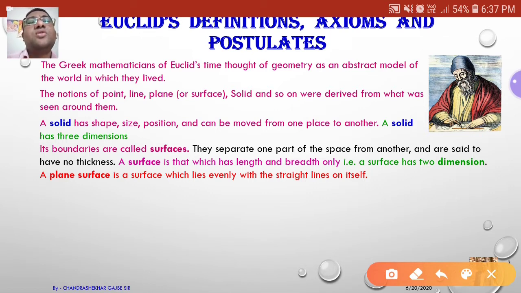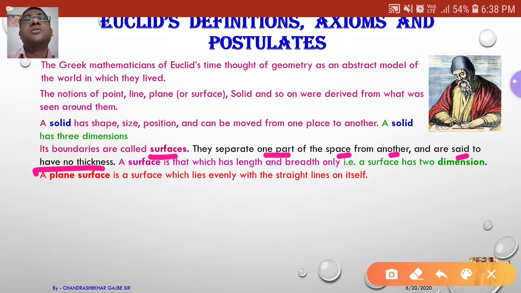Next, its boundaries are called surfaces. That means a solid has boundaries, and those boundaries are called surfaces. They separate one part of the space from another and are said to have no thickness.